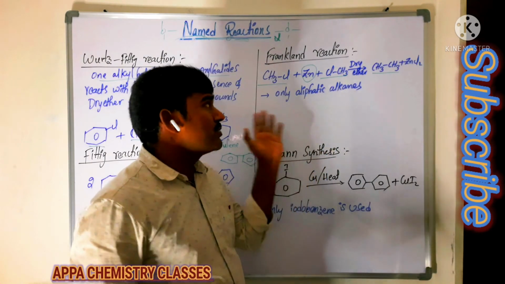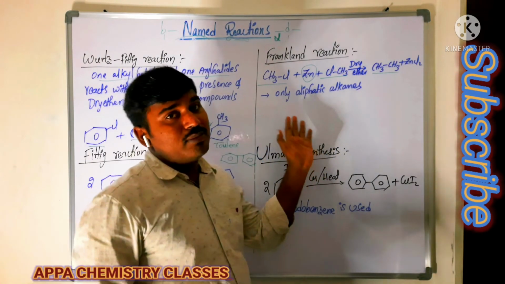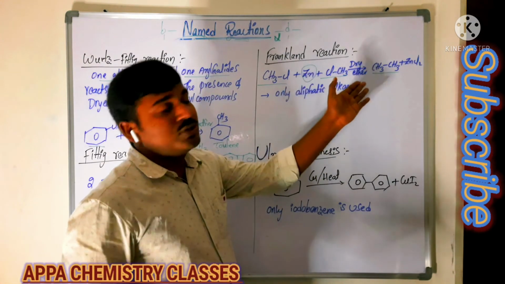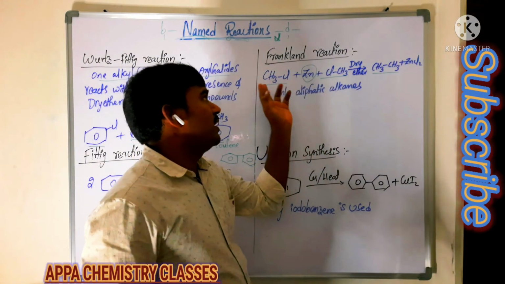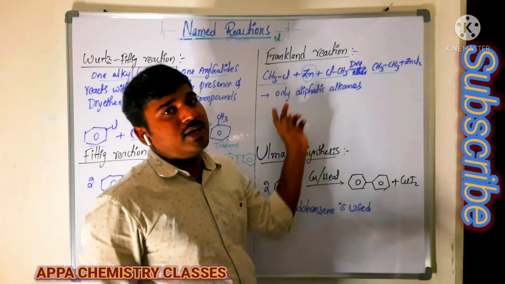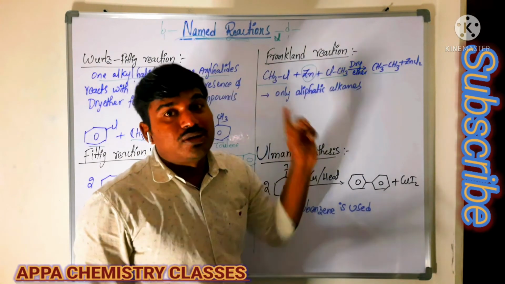The Franklin reaction also follows the free radical mechanism, in which zinc gives out 2 electrons. Those 2 electrons are gained by each methyl group. We get a methyl radical here and a methyl radical there, and both combine to give ethane.